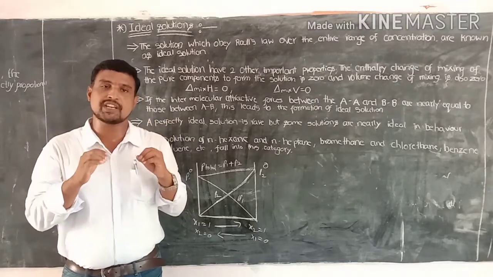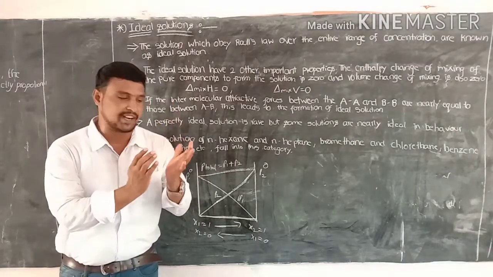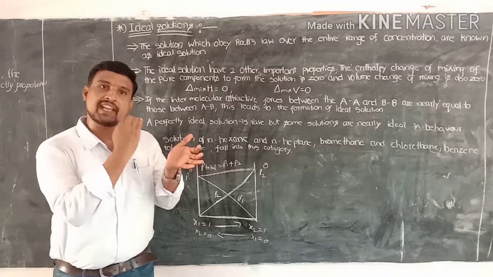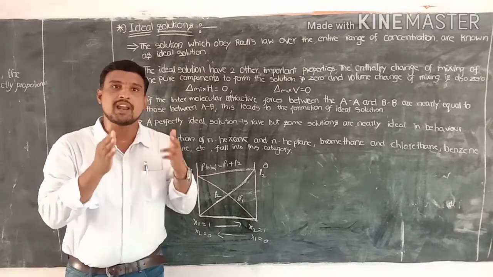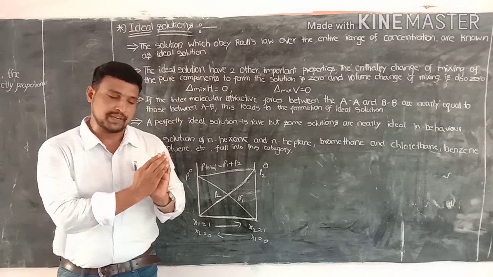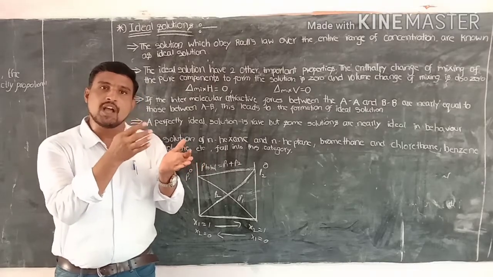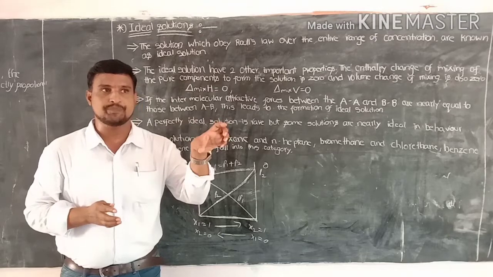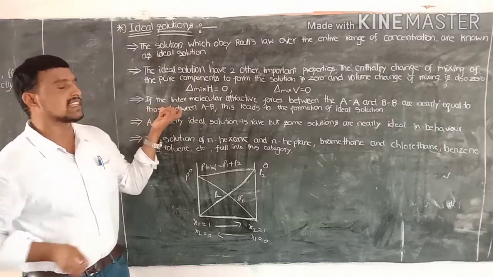When the AB solution behaves as an ideal solution, the intermolecular forces of attraction between A and A, and between B and B, would be equal to the intermolecular forces of attraction between A and B. Then the solution behaves as an ideal solution.